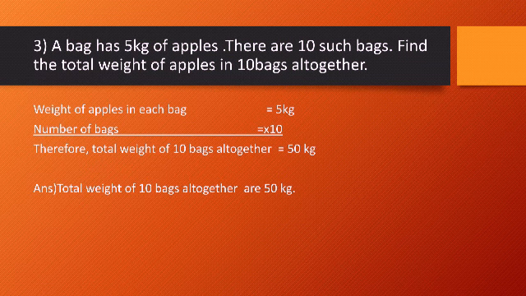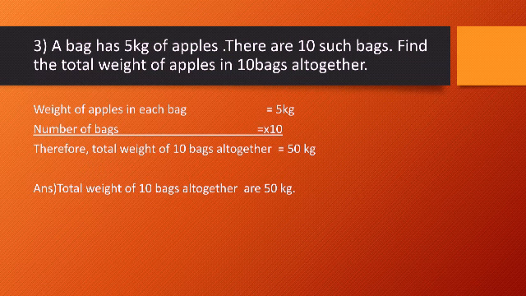So what you need to do here? Now look here, it is like you have to find the similarity. One bag has 5 kg of apples, 10 bags also have 5 kg of apples each. That means the quantity of apple in each bag is same. So we can easily multiply and solve the question.